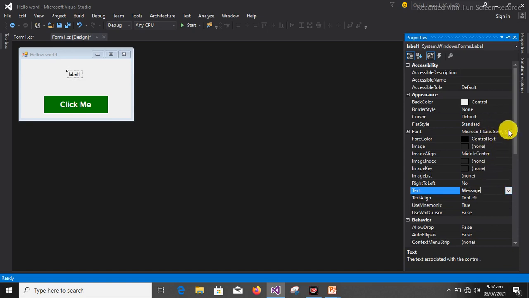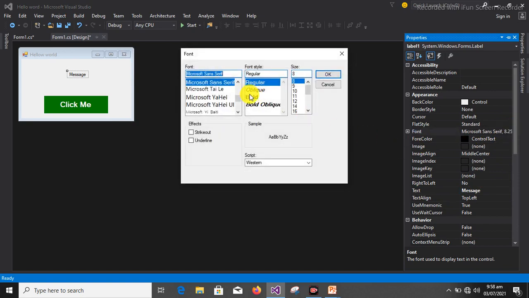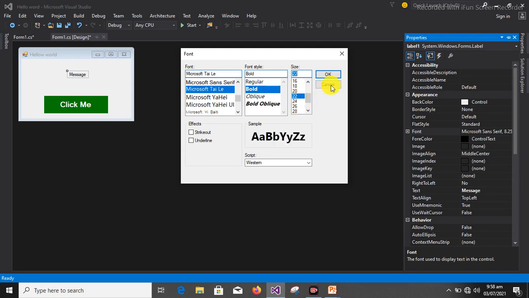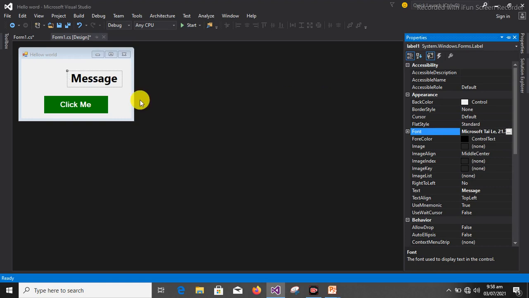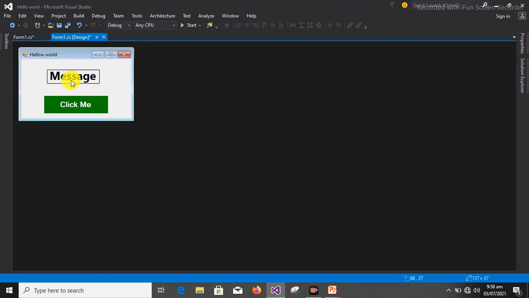So now I can also change the label font. I can make it bold, I can change the size, and I can change the font. Let's change the size to 22 to make it bigger. Good. So now that is the label.